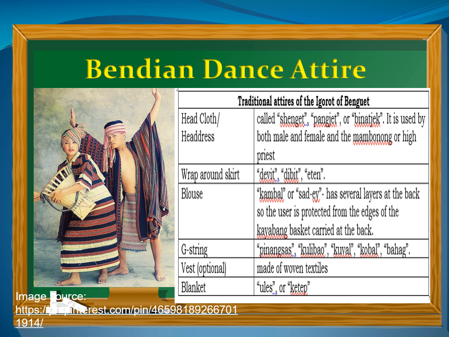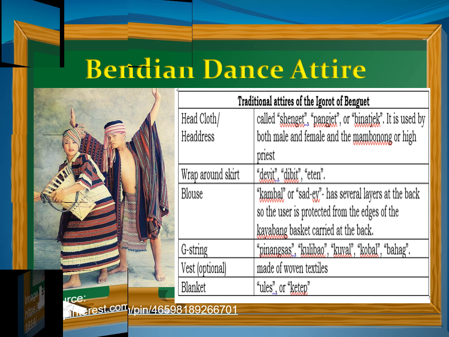A wraparound skirt called dibit or eten, and a blouse called kambal or sad-a has several layers at the back so the user is protected from the edges of the kayabang basket carried at the back. A G-string called pinangsas, kulibaw, kubal, or bahag. And a vest which is optional, made of woven textiles, and also a blanket called ules or ketep. The bright colors and patterns not only represent their heritage but also enhance the visual appeal of the dance, making it a vibrant celebration of culture.